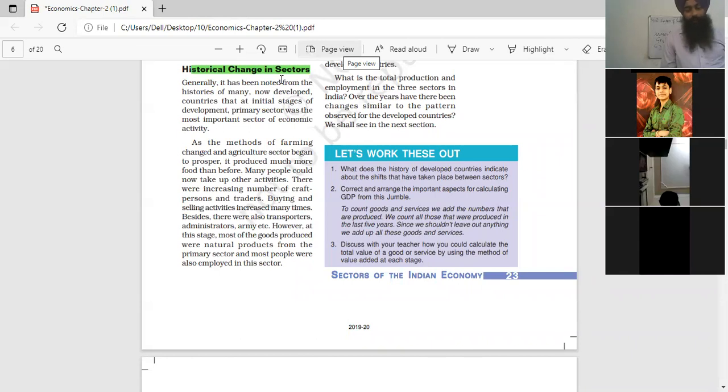When the government or private owners and entrepreneurs invest money in a particular sector or a part of a sector for growth, it is known as structural change.